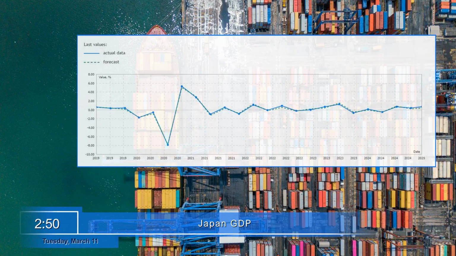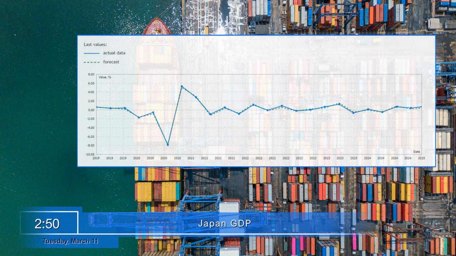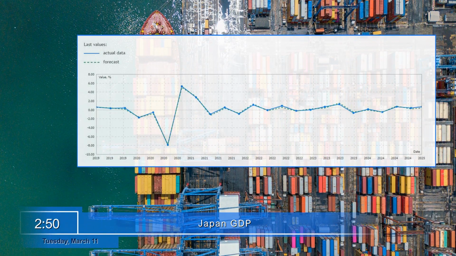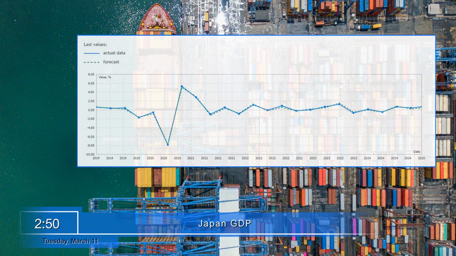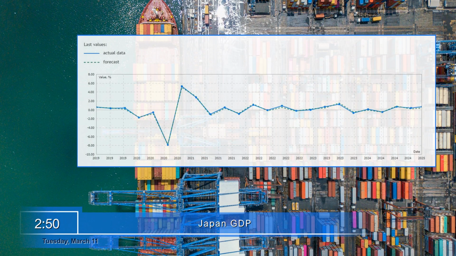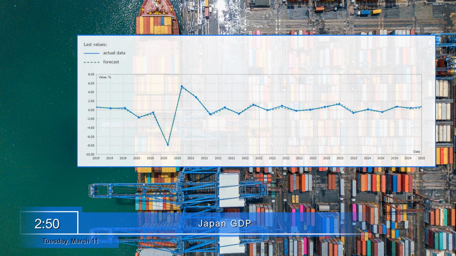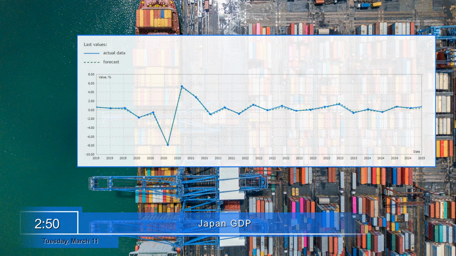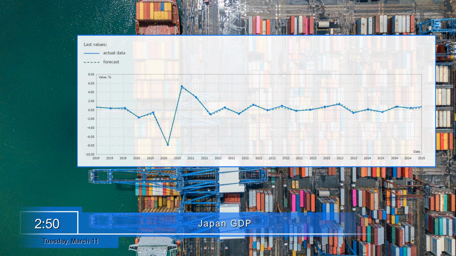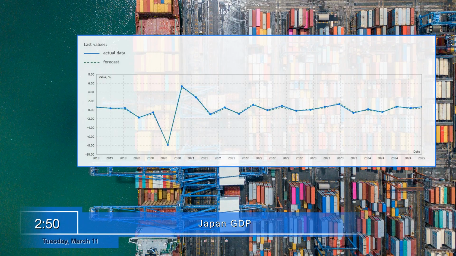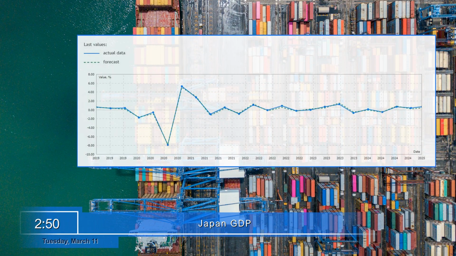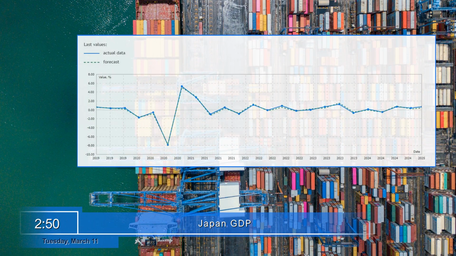Tuesday, March 11th. A day later, at 2:50, Japan's quarterly GDP will be shown. Japan's gross domestic product reflects the value of all goods and services produced in the country during the reporting quarter compared to the previous quarter. Values of the indicator above the expected are considered favorable for the Japanese yen and below the forecasted, negative.